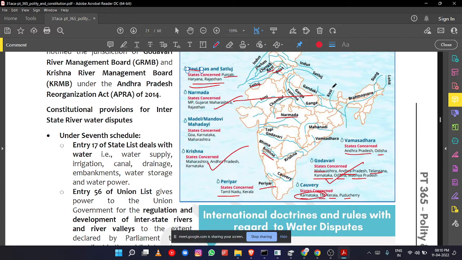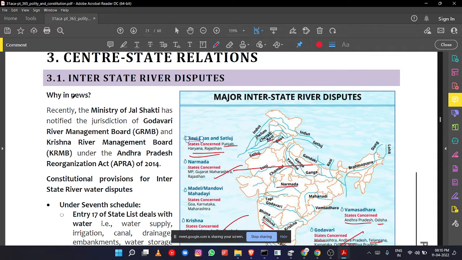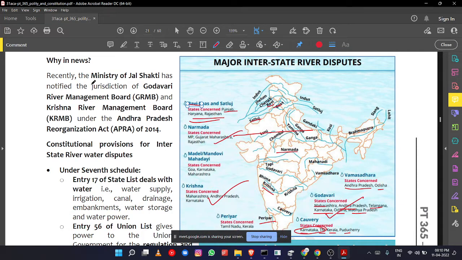There excessive water flow is there, here deficient water flow is there. So if we can link those rivers, there will be sufficient water distribution across India. It also has a number of disadvantages, but it's a plan. Now if you see the interstate river disputes, recently in the news, the Ministry of Jal Shakti